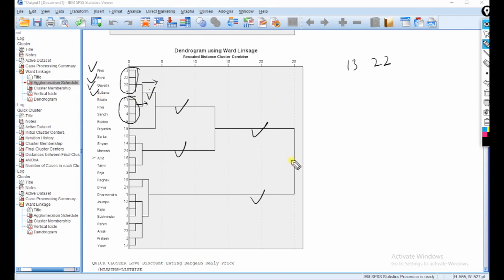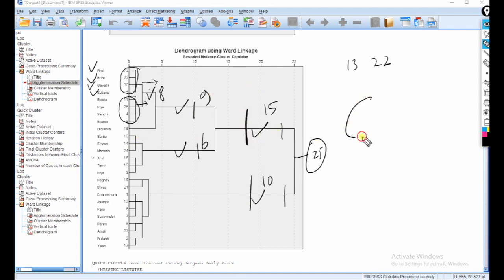So it is agglomerative. And divisive means there is a single cluster here of 25 people. We divide it into 10 people in this cluster and 15 people in this cluster. Further we divide the people, 9 people in this cluster, 6 people in this cluster. Then further we can divide, 8 people in this cluster. So if we create only 2 clusters, in one cluster 15 people, and in the other 10 people.